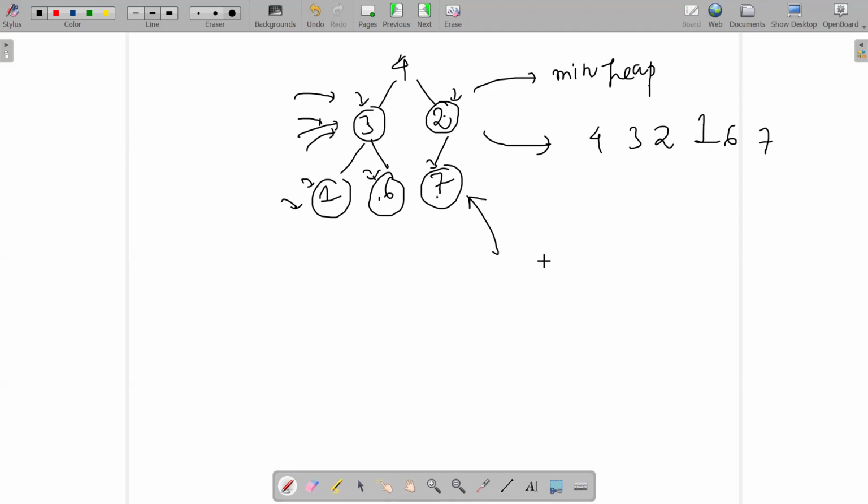How shall I try doing it? Let me just grab and say that whatever sub heaps start off from the node 2, one by one, from 2, whatever nodes are part of your heap that starts off from 2 onwards, let me first convert them. Then whatever nodes are a part of the heap that starts off from 3, let me then convert the entire thing into a min heap. And then at the end, when entire substructures are converted to respective min heaps, I can just say, okay, starting from the root onwards, let's take a call and try converting the overall structure to a heap.